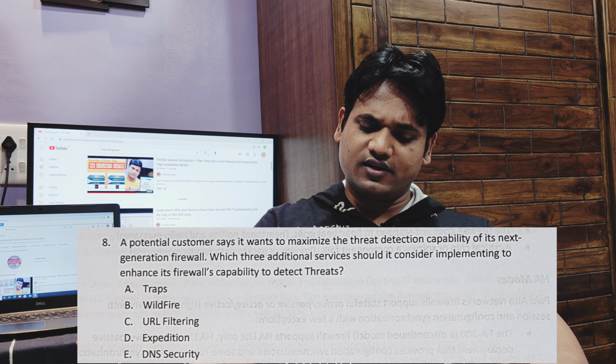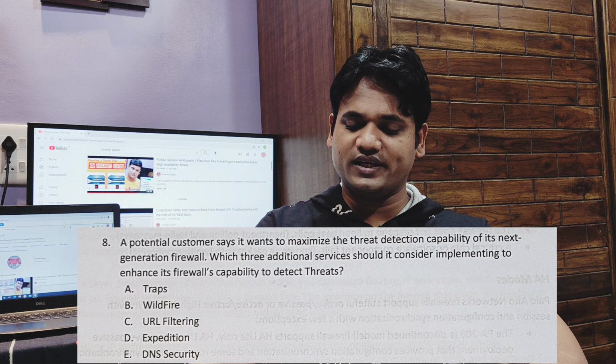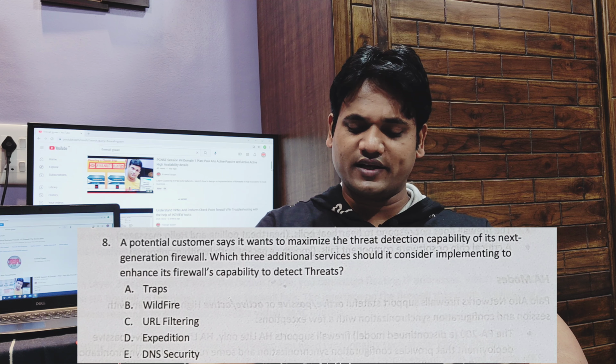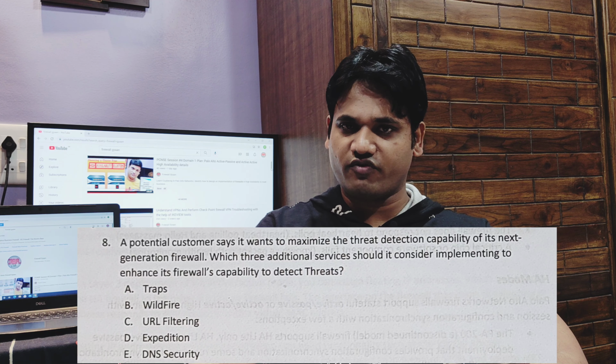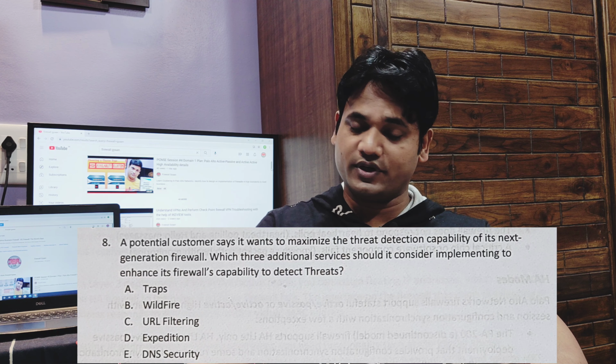Number one, a potential customer says it wants to maximize the threat detection capability of its next generation firewall. Which three additional services should it consider implementing to enhance its firewall's capability to detect threats? I'll repeat the question.